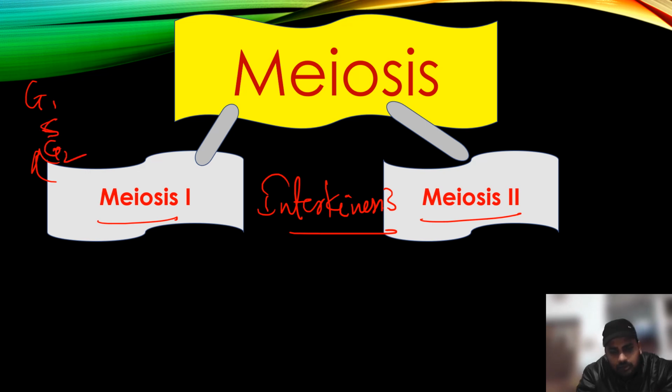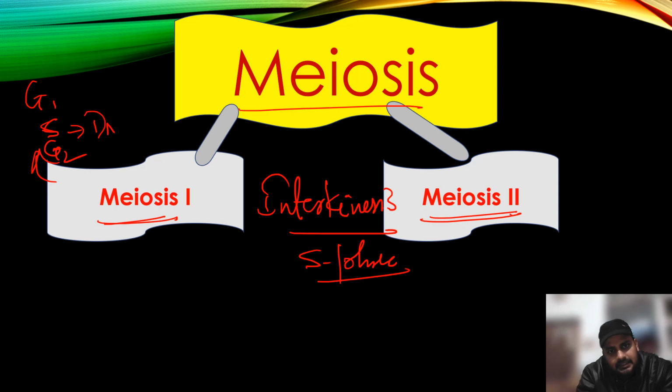But I want to tell you that between meiosis first and meiosis second there is no S phase. That means the duplication of DNA, the doubling of DNA, happens only one time during meiosis.